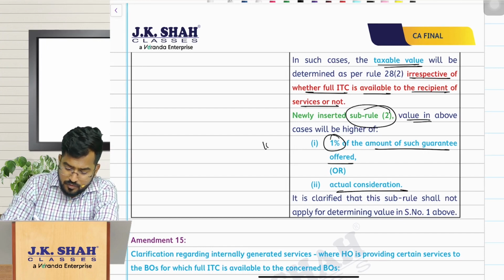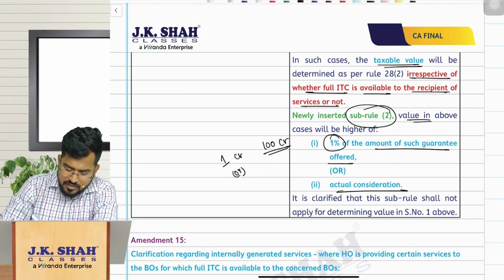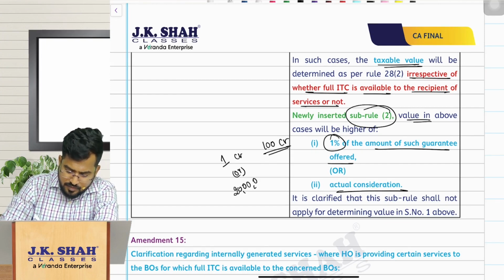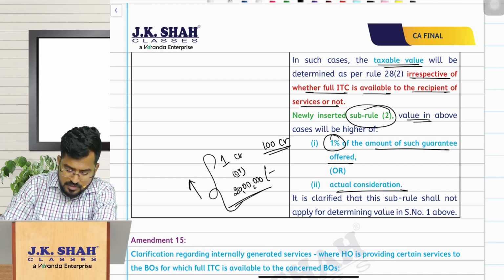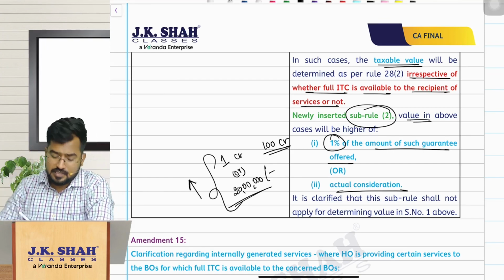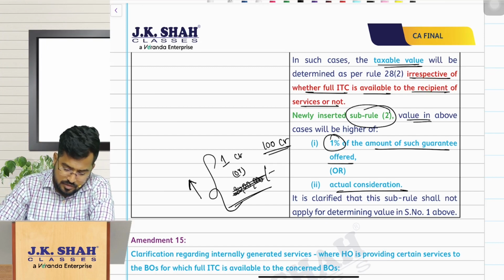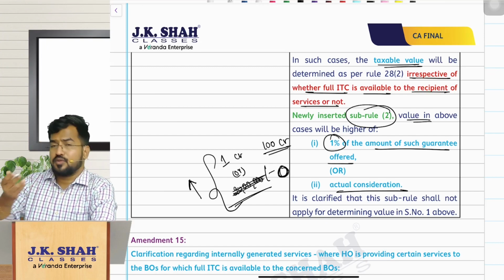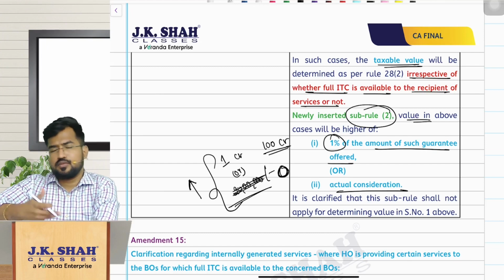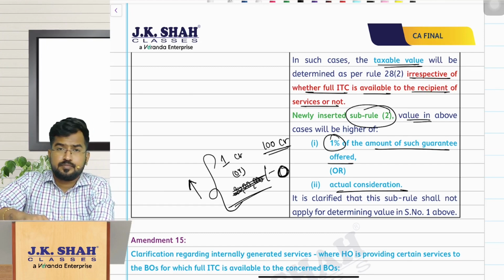So suppose you have offered a guarantee for 100 crores, sir, it is 1 crore, or how much you are charging for this? Let us assume some 20 lakhs, if at all you are charging consideration, whichever is higher. No, sir, I am not charging any consideration. Then in this case, it is not 20 lakhs, it will be 0. So 1 crore or 0, whichever is higher, obviously 1 crore. So that will be the value of supply.